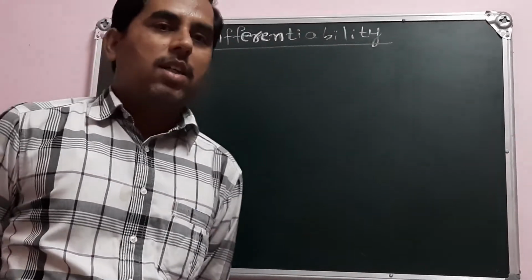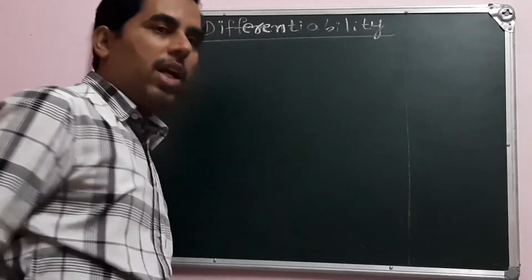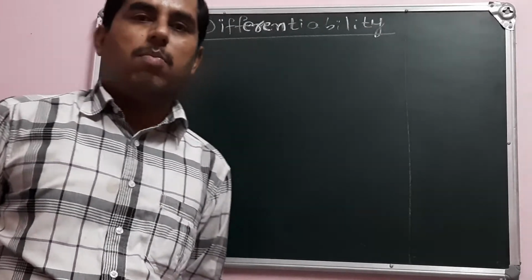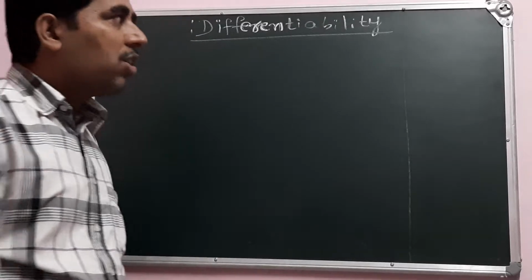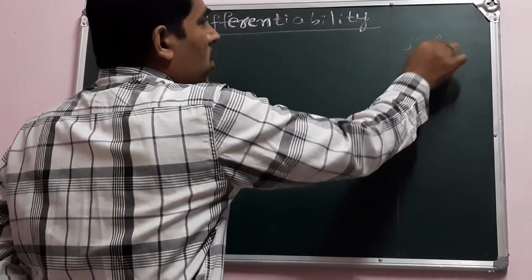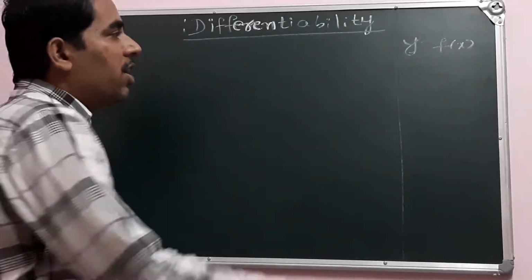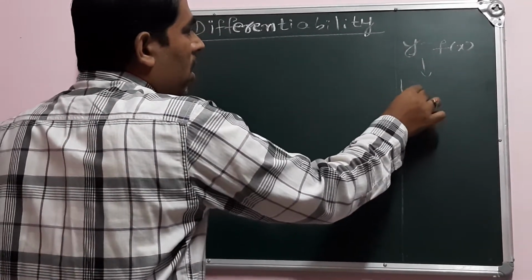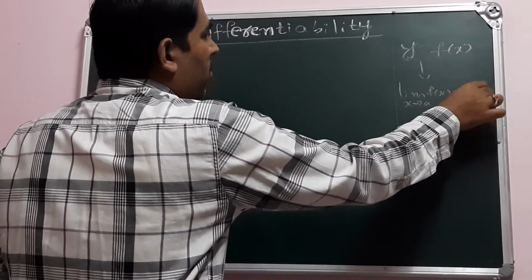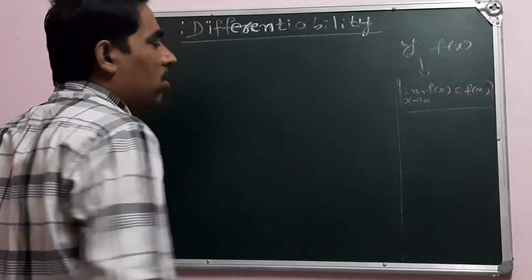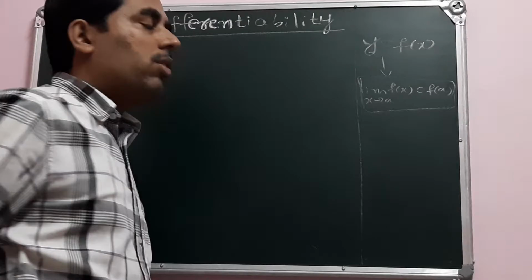Welcome to the class. In the last class, we discussed the continuity of a function and solved some of the problems. What is the meaning of continuity? We say that a function y is equal to f of x is said to be continuous if the limit of the function as x tends to a is equal to f of a. So the limit of the function as x tends to a should be equal to the value of the function at the given point.